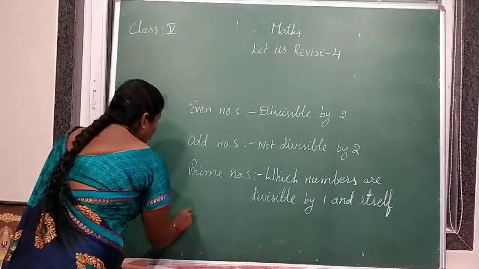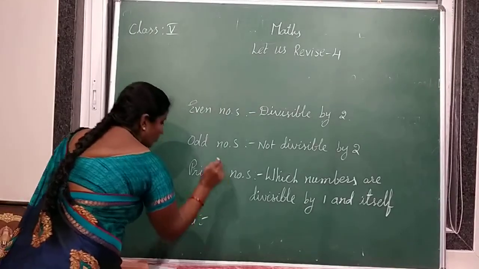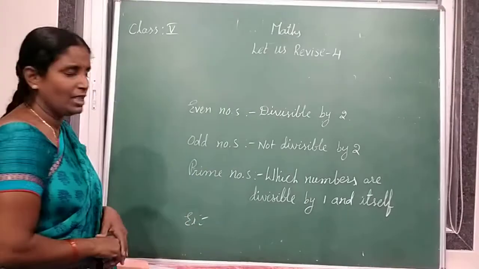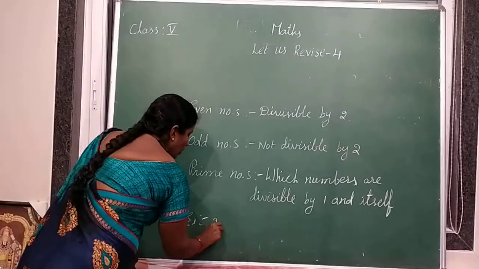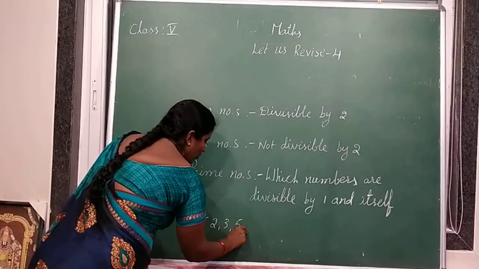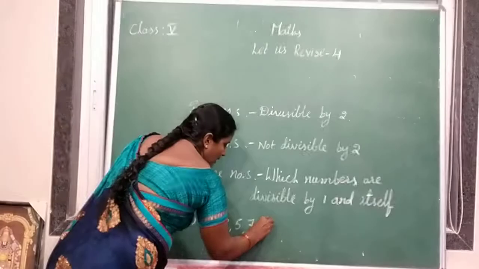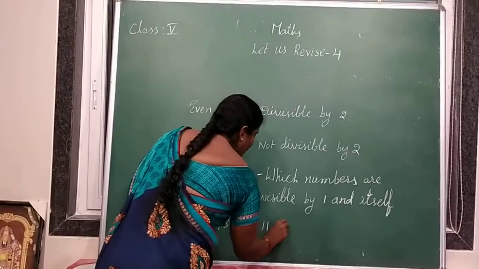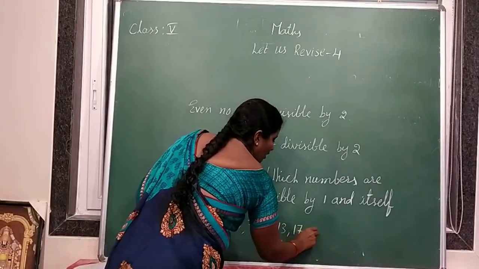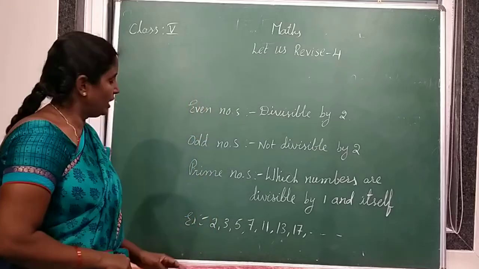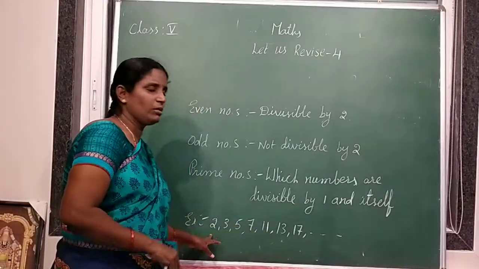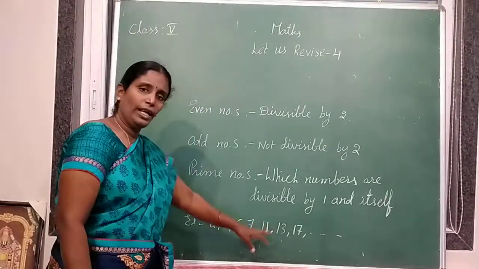Give an example of prime numbers. Examples of prime numbers are 2, 3, 5, 7, 11, 13, 17 and so on. Understood? All these numbers are divisible by only 1 and itself.